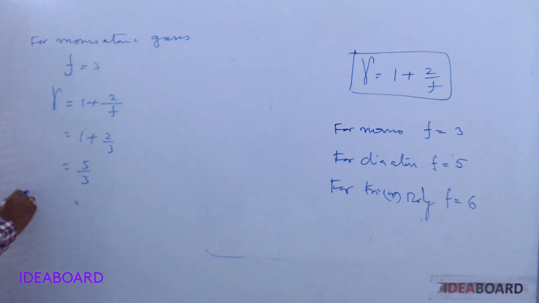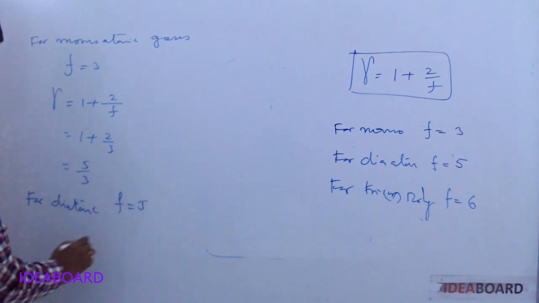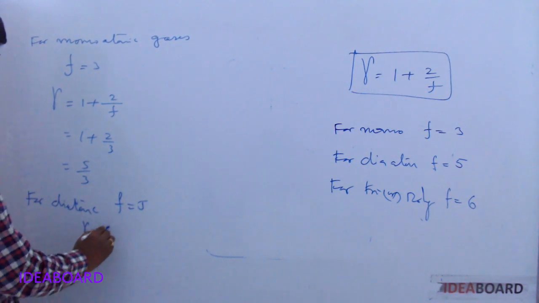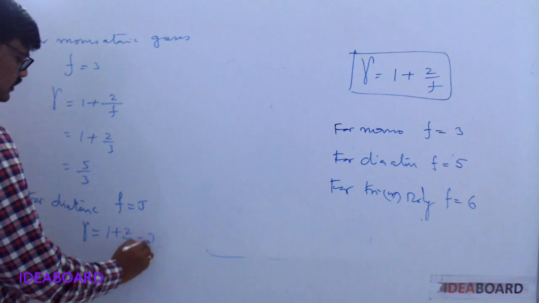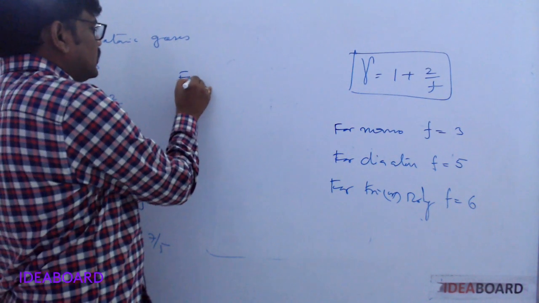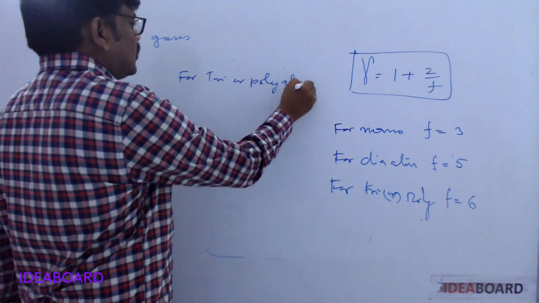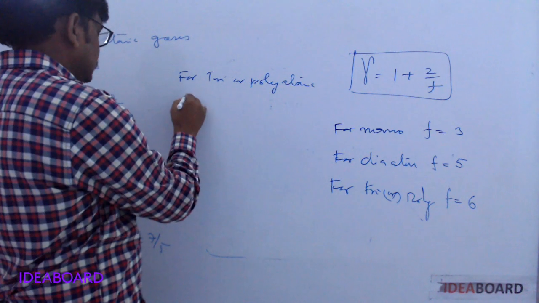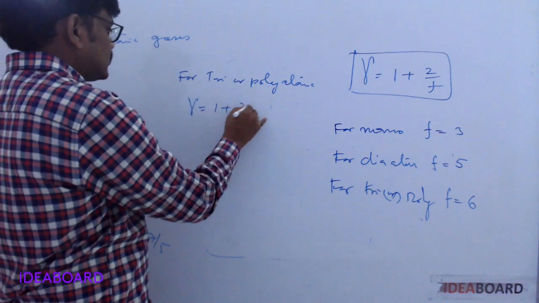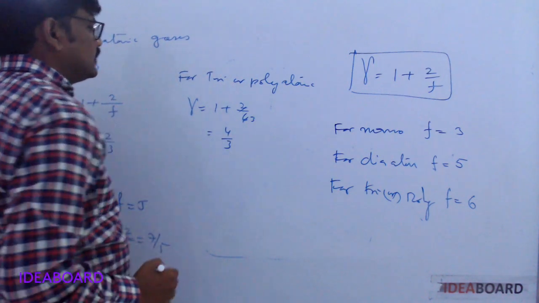For diatomic gases, F equals 5. Therefore, gamma equals 1 plus 2 by 5 equals 7 by 5. For tri or polyatomic gases, gamma equals 1 plus 2 by 6, that equals 4 by 3.